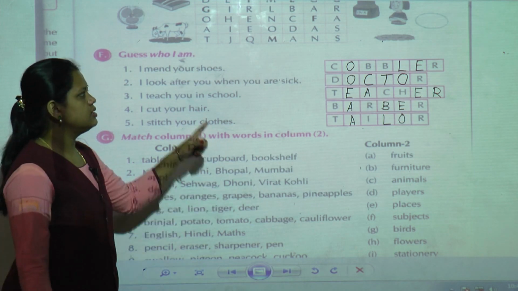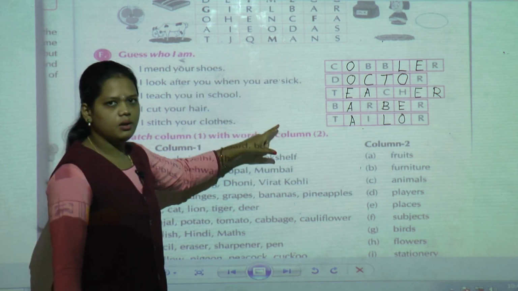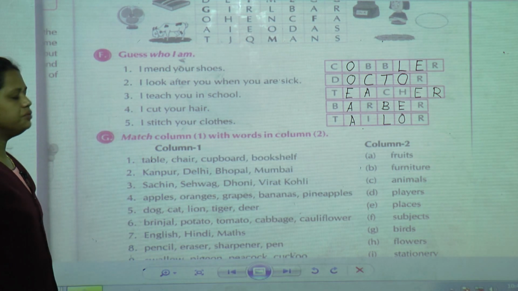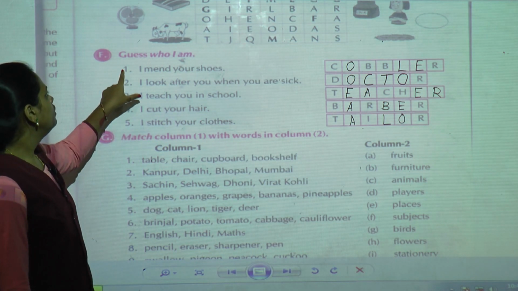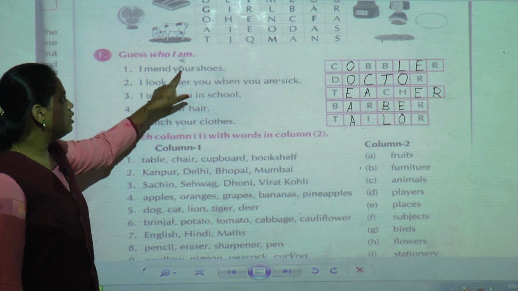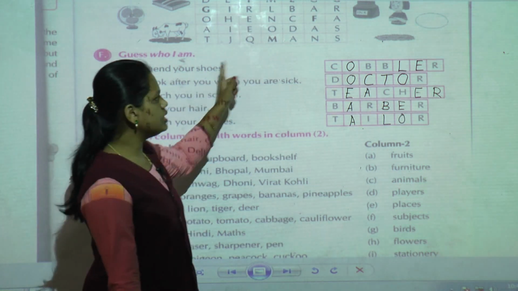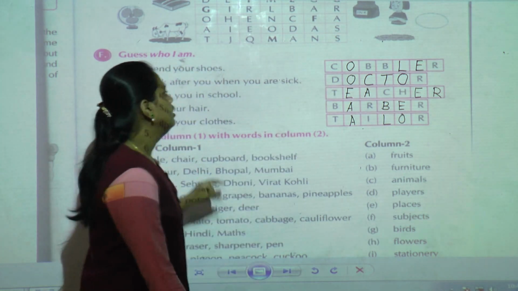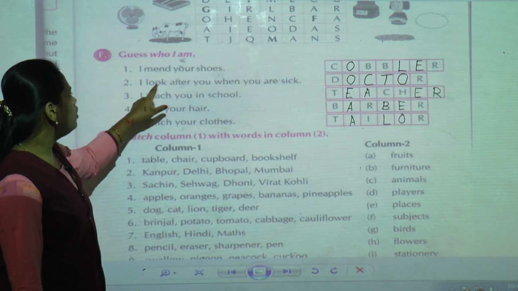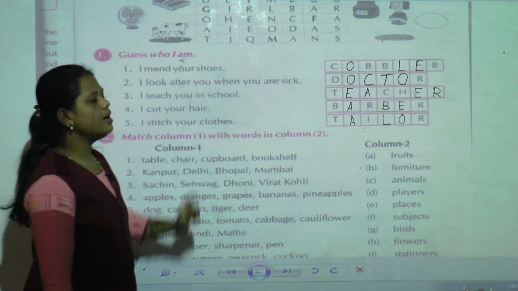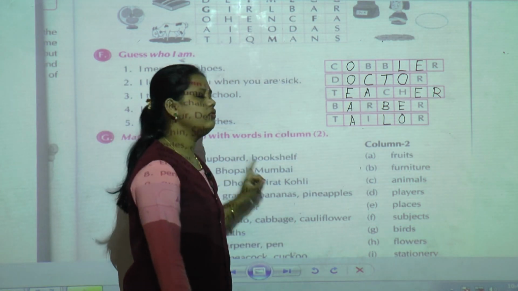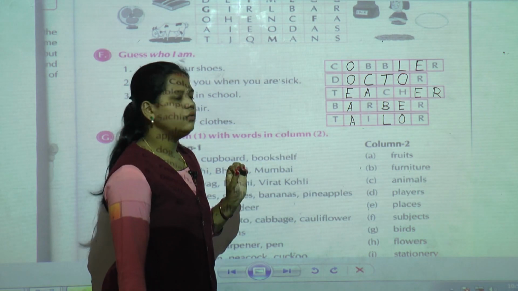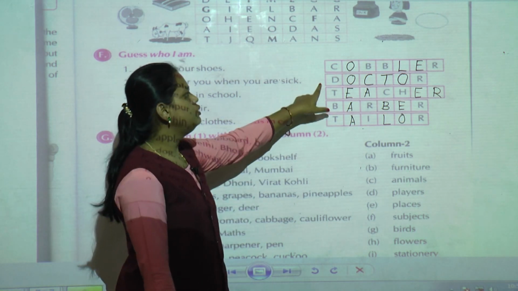Okay. So these are the persons who help us. Once again we are going to read this. First one, I made your shoes. Who is that person who made our shoes? That cobbler. Next one, I look after you when you are sick. Mostly when we are suffering from cold, fever, or we are not feeling well, we have to go to the doctor.